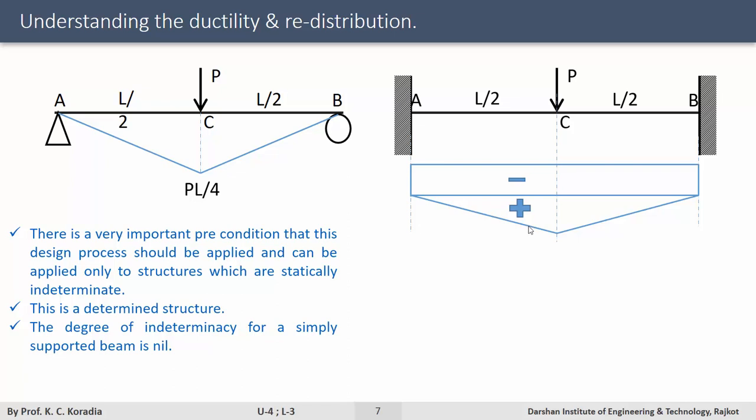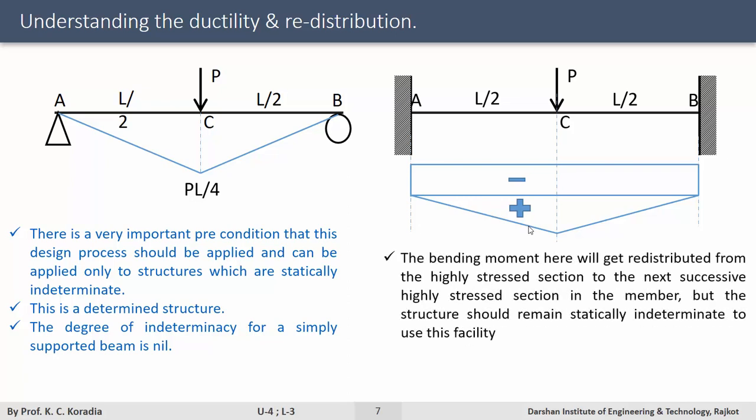Now I have sections which are highly stressed, and sections which are lower stressed. So when the member of a structure is statically indeterminate, you get successive sections in a sequence of getting highly stressed. The bending moment will get redistributed from the highly stressed section to the next successive highly stressed section in the member.